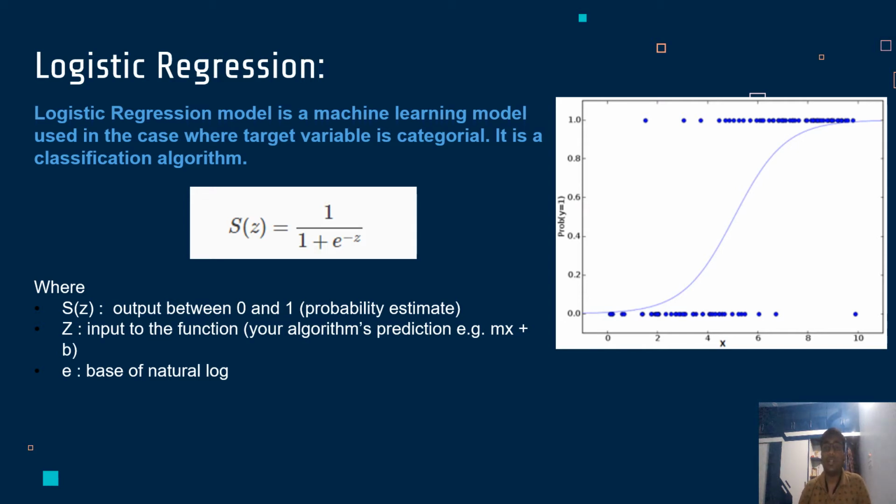On the right-hand side, there is a graph. It is an S-shaped curve that can take any real-valued number and map it into a value between 0 and 1, but never exactly at those limits.